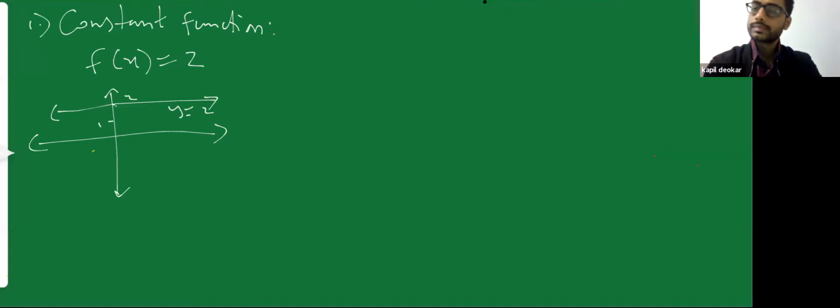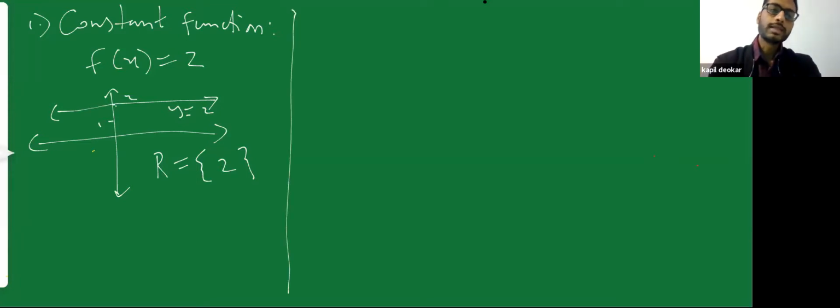Okay, so what would be the range of this term? Range is going to be equal to all the values of output that are possible. So which output values are possible? Only one output value is possible, which is 2. So range is equal to how much? Range is equal to 2. If I consider another function like f of x is equal to 5, I will get only one answer as output always. y is equal to 5. y is nothing but your output, which is equal to f of x, which is your range in this particular case. Next is an identity function.